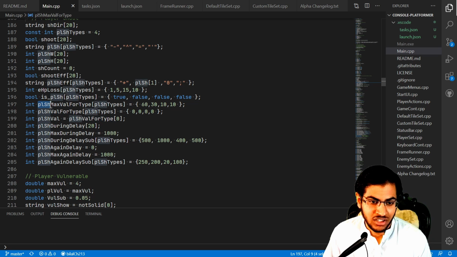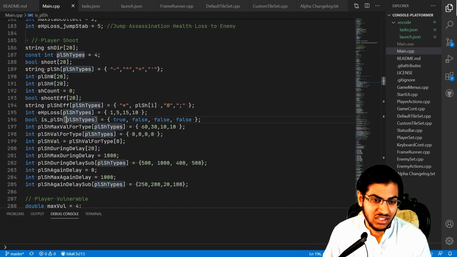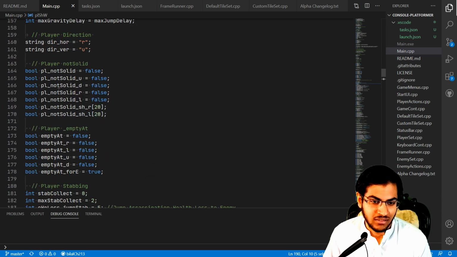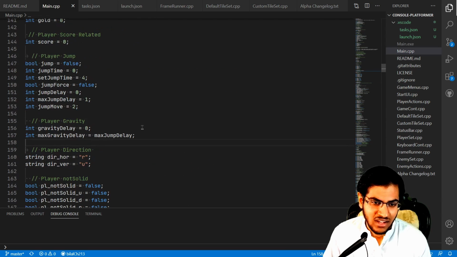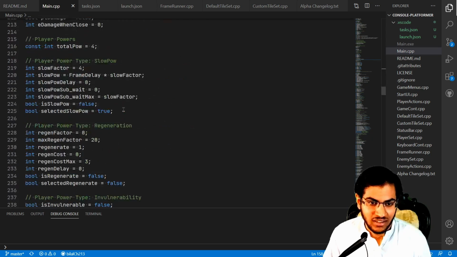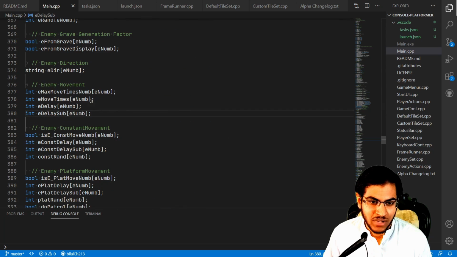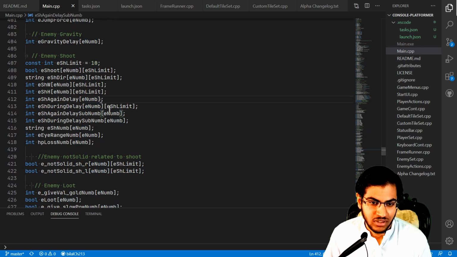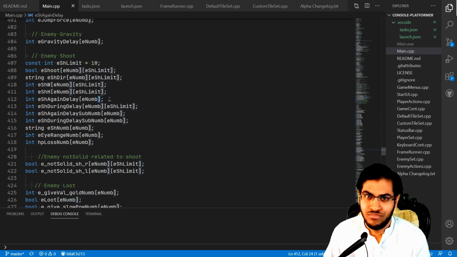Basically it means player shoot, right? Player shoot value, player shoot delay and stuff like that. It's really hard to understand what some of these variables really mean. So I didn't have a sense of any of these things, and that's my first game. You might have also noticed that there are lots of arrays. I am using arrays like it's the only thing I know, basically.